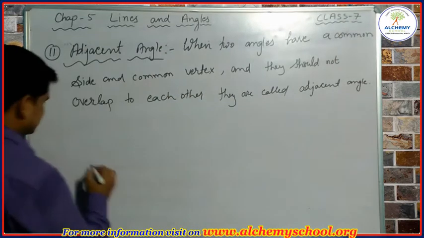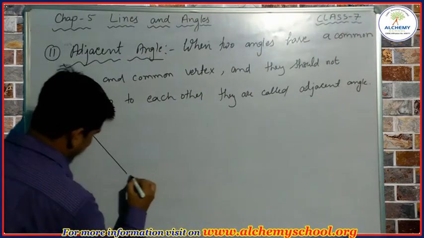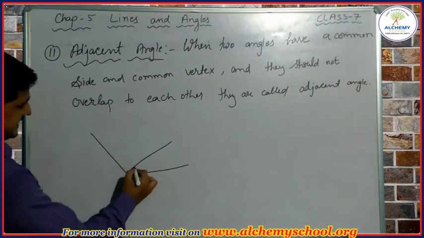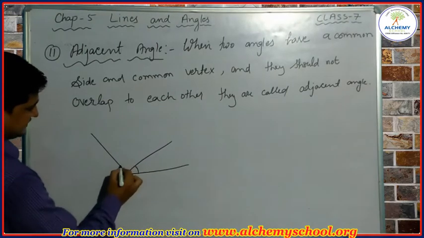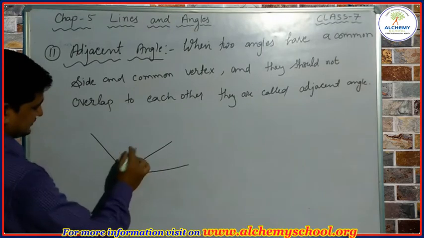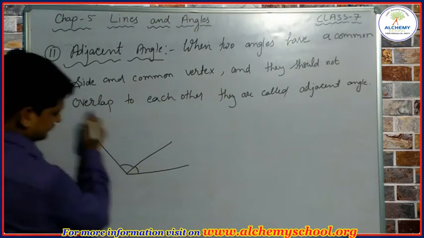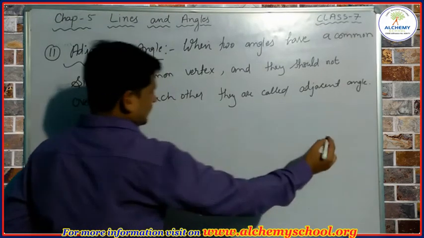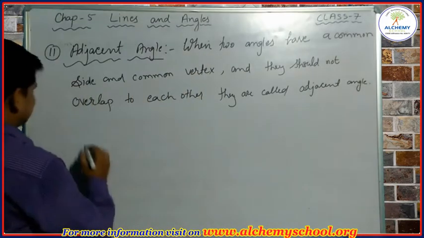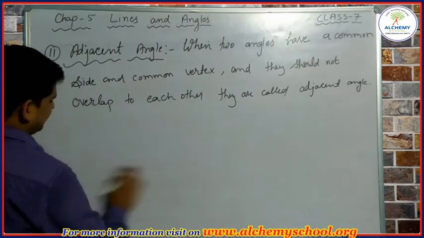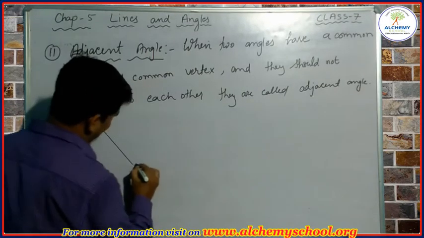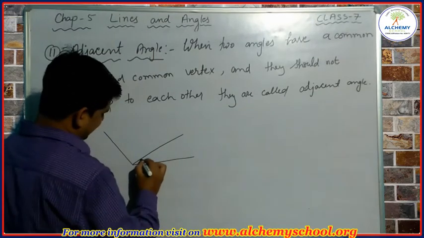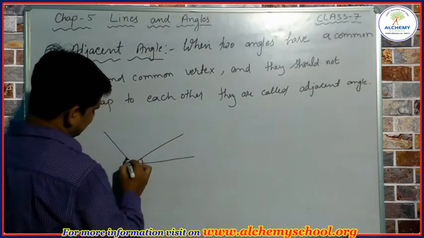Okay, we can understand it by observing the figures. So suppose that we have a figure like this. In this figure we have two angles. This is one angle and this is the another angle.